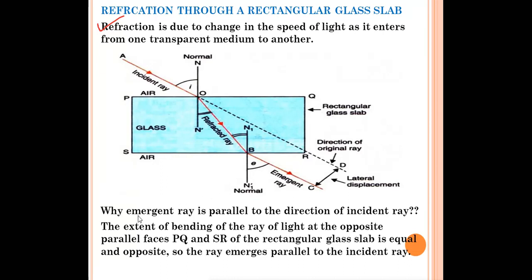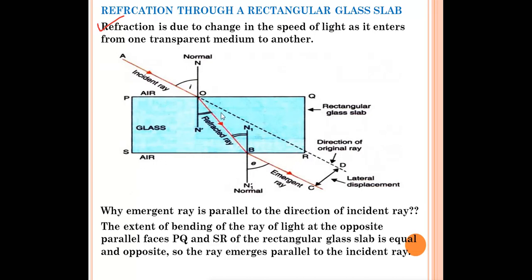Now one more question can come: why is the emergent ray parallel to the direction of the incident ray? The extent of bending of the ray of light at the opposite faces PQ and SR of the rectangular glass slab is equal and opposite, so the ray emerges parallel to the incident ray. Which is the PQ surface? This is PQ and this is SR. These opposite faces are parallel to each other. You can see lines PQ and SR are parallel.